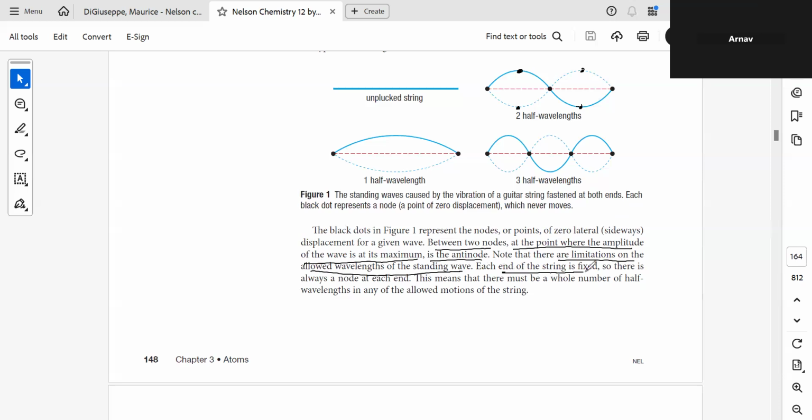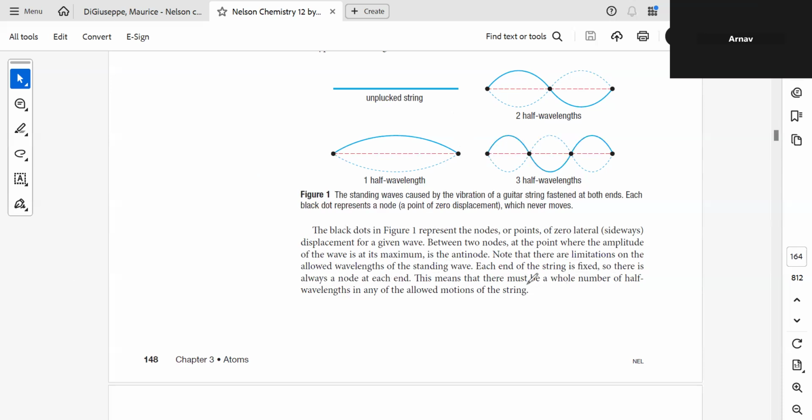Each end of the string is fixed, so there is always a node at each end. The number of crests and troughs that it can have is fixed. It cannot have more than a specific number. Does that make sense? Because the string is connected at both ends, there is only a specific number of waves that it can have.